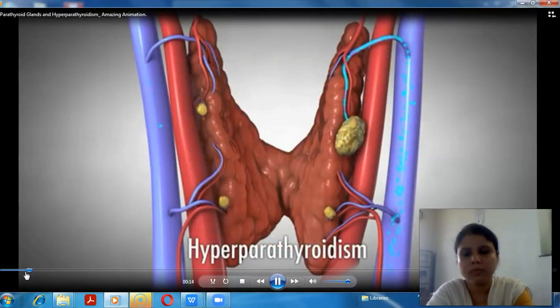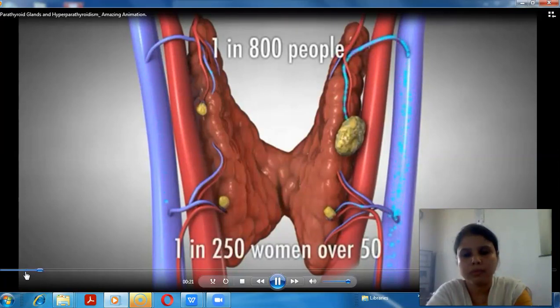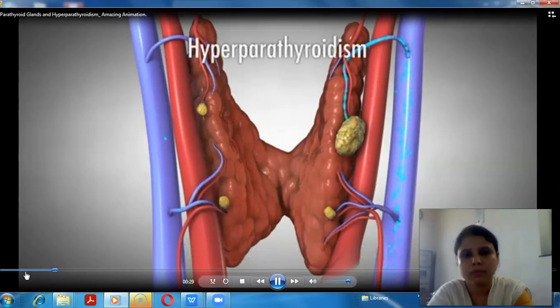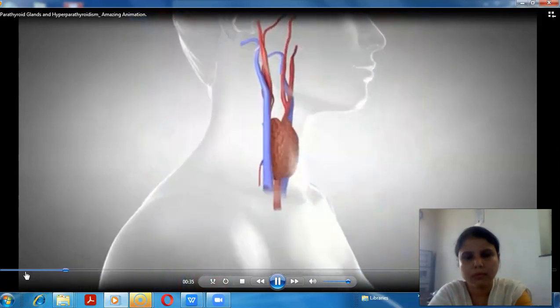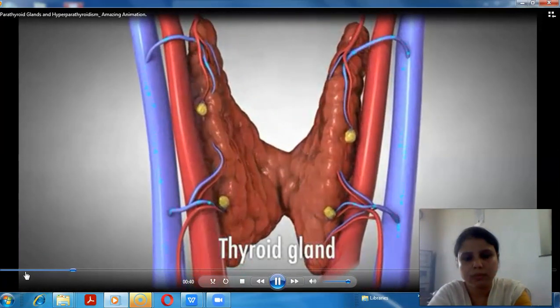Hyperparathyroidism is a disease of the parathyroid glands affecting 1 in 800 people during their lifetime and 1 in 250 women over age 50. Since parathyroid glands control the levels of calcium in our bodies, hyperparathyroidism is a disease of improper calcium regulation. There are 4 parathyroid glands located behind the thyroid gland.